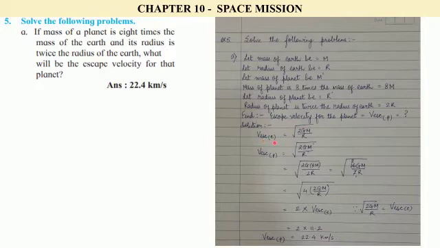Escape velocity for Earth is given by the formula square root of 2GM upon R. Similarly, escape velocity for the planet will be given as square root of 2GM dash upon R dash. Now we will substitute the values of M dash and R dash.